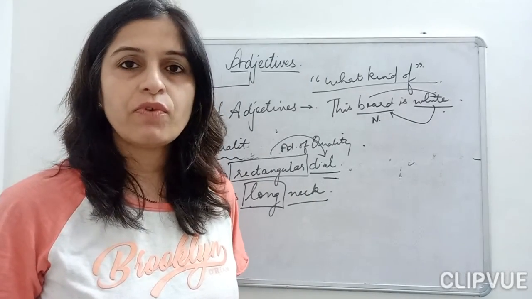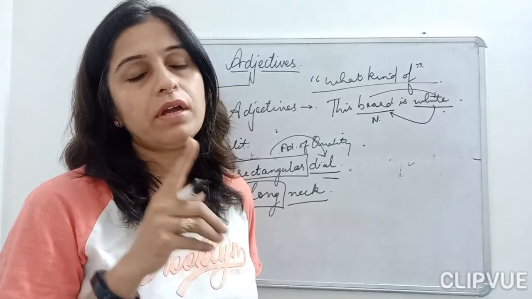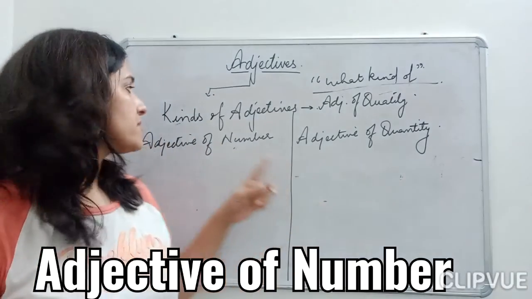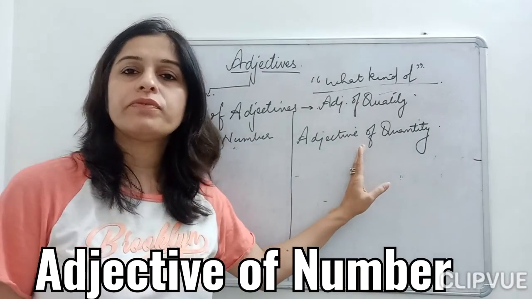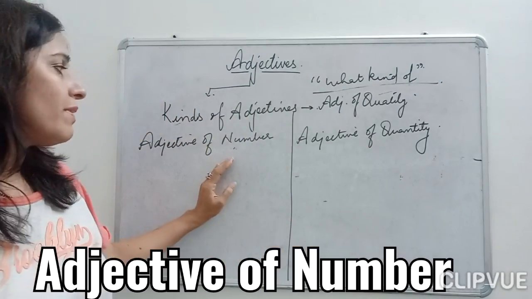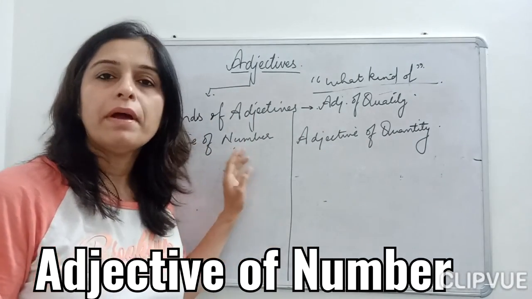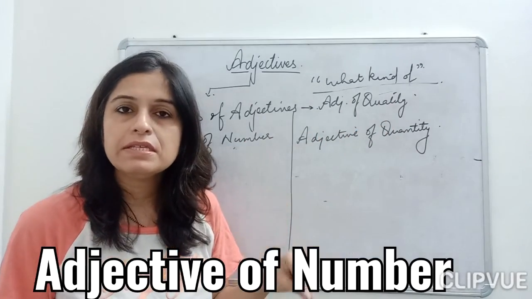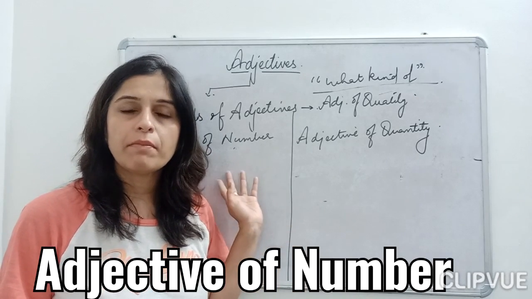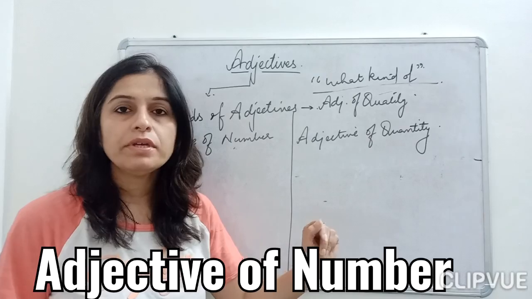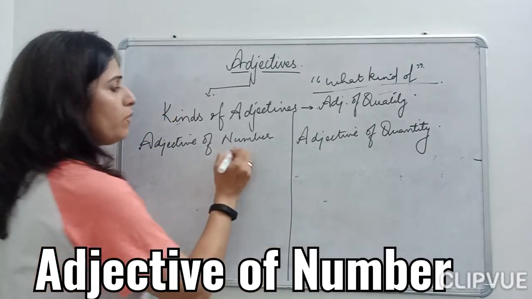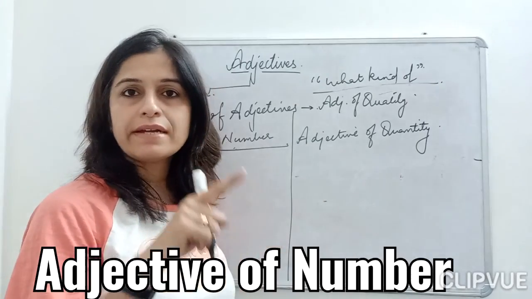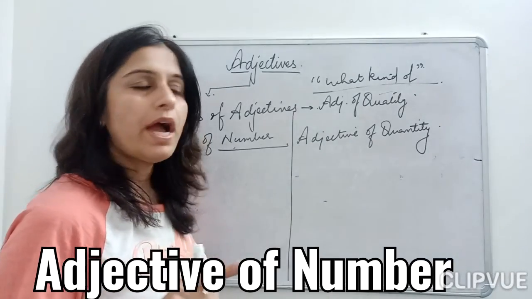That is the adjective of number and adjective of quantity. Fine. Now let's start with the adjectives of number and the adjectives of quantity. How does it go about, children? Generally, students face confusion that number and quantity mean the same. There is a very basic and easy way to differentiate between number and quantity. See, it's very simple. You understand that when we are talking about numbers in a sentence, they describe my noun.